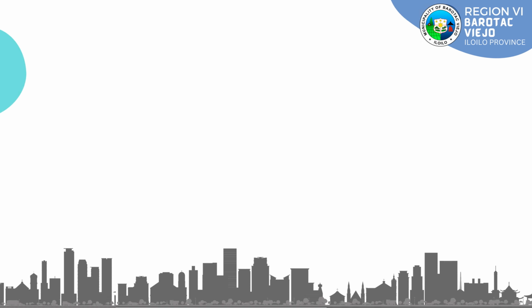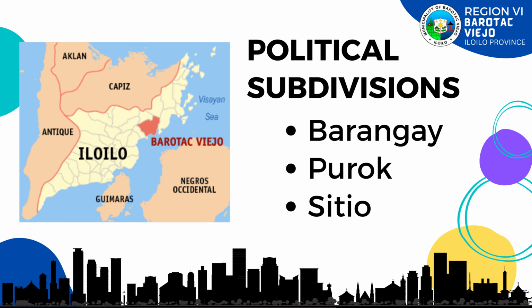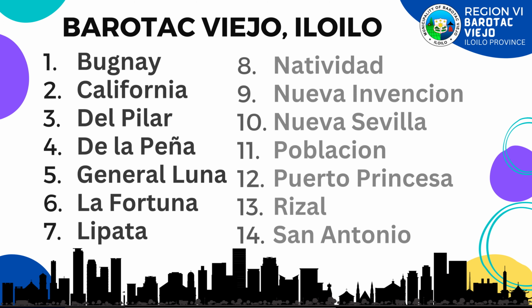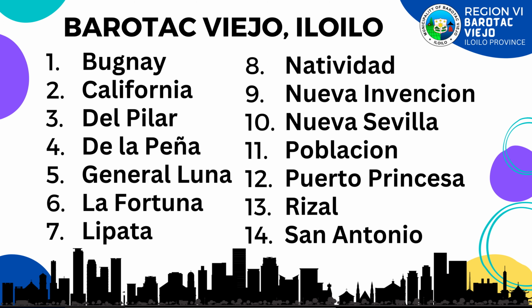The Municipality of Barotac Viejo is politically subdivided into 26 barangays. Each barangay consists of poroks and some have sitios. The following are the 26 barangays comprising the Municipality of Barotac Viejo: Barangay Bugnay, Barangay California, Barangay del Pilar, Barangay